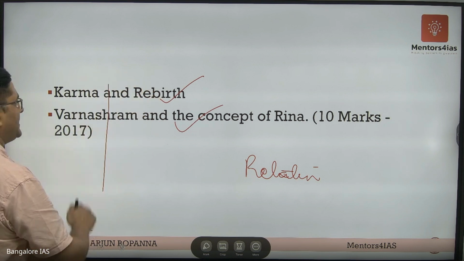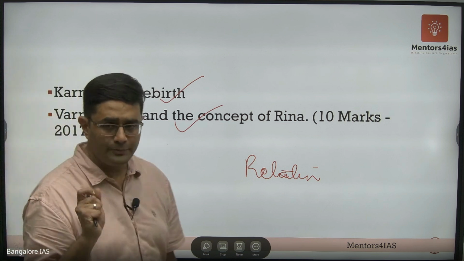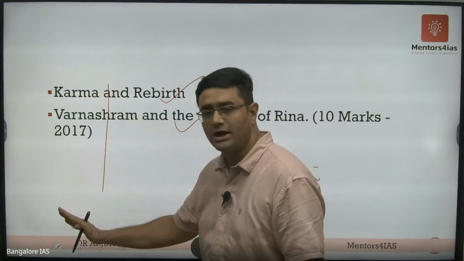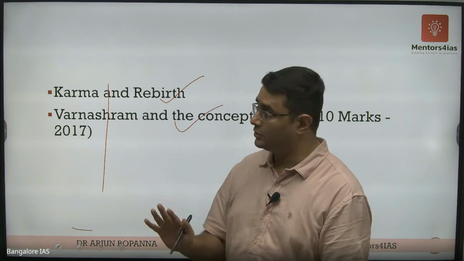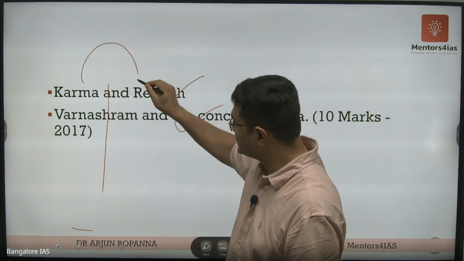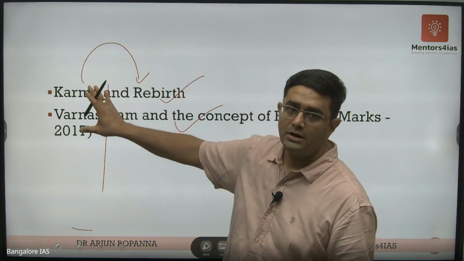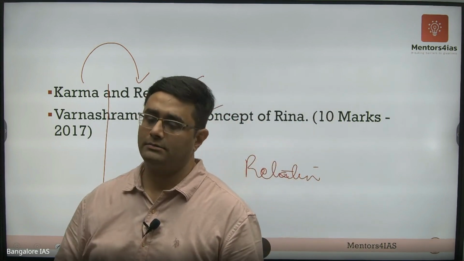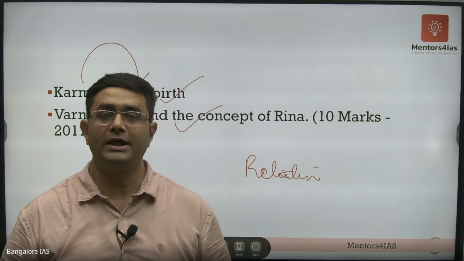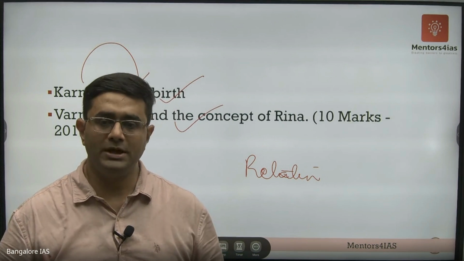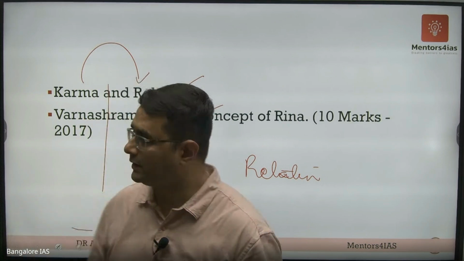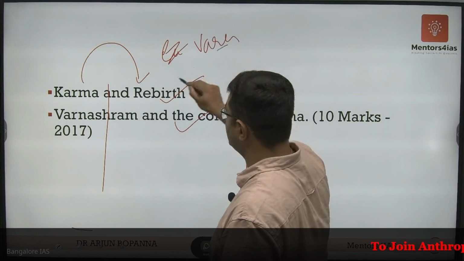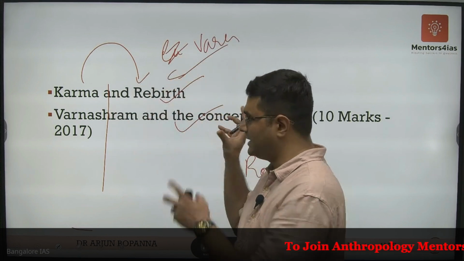You're not writing one page on karma and one page on rebirth. I hope you all understood. That's not the right way to write. No, you're supposed to relate karma and rebirth: how karma is going to determine whether you are going to attain moksha or be reborn, and how you are going to be reborn. So the varna system based on karma, etc., all that can be brought into it.